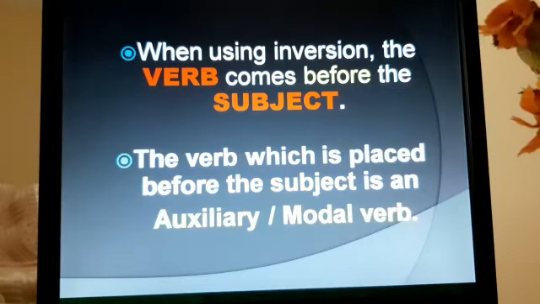The verb which is placed before the subject is an auxiliary or a modal verb.